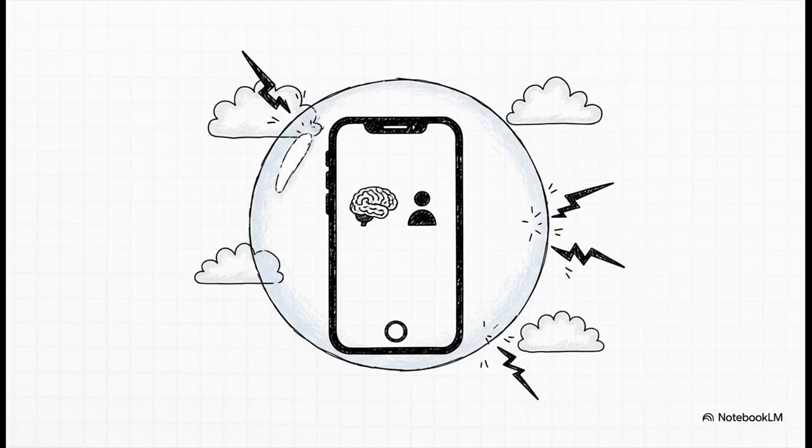But what's really, really cool about this app is how it handles AI. It's using Gemma 3N, which is a model that runs entirely on the user's device. Let that sink in. This means the AI coach can give you super smart, personalized reminders, and none of your personal health data ever leaves your phone. It's a completely privacy-first approach, and in today's world, that is a huge deal for users.